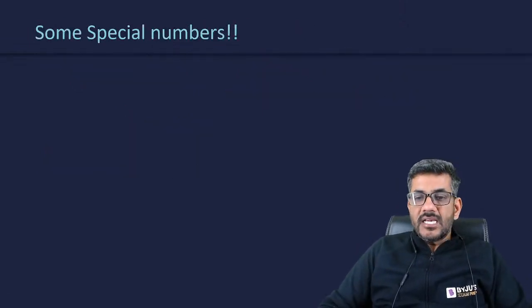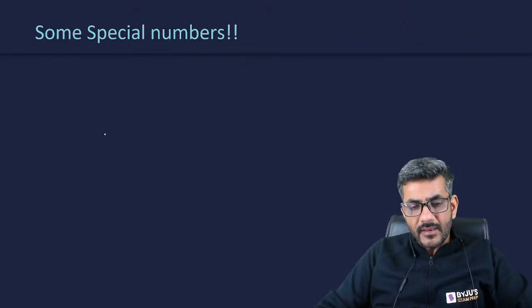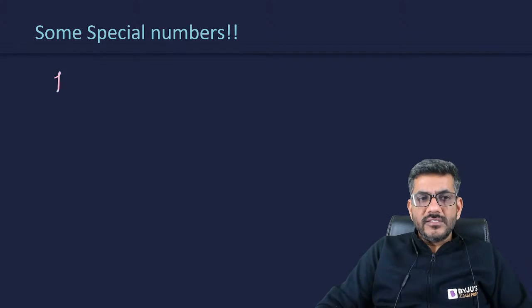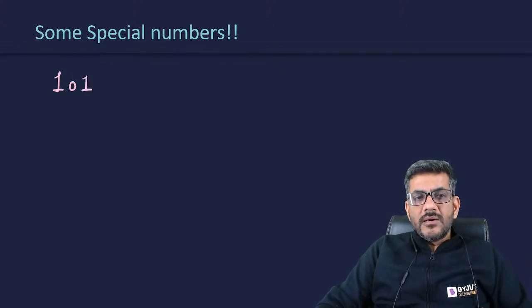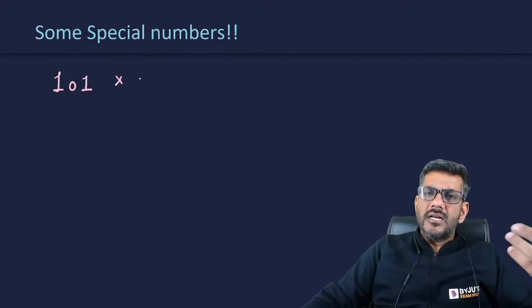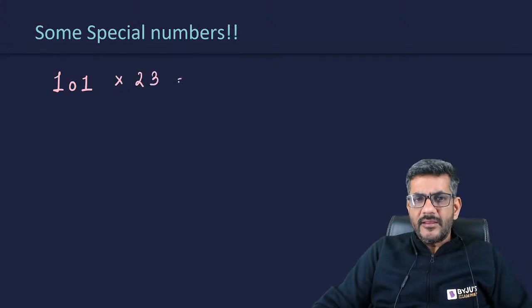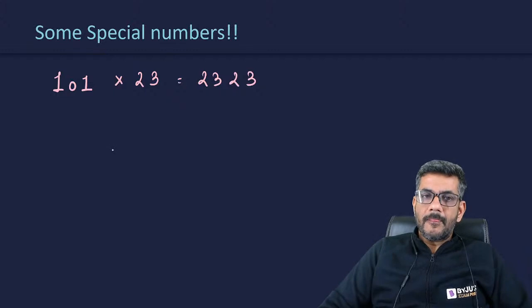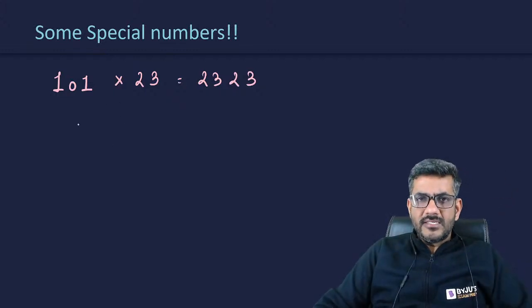सम स्पेशल नंबर्स, यहां पे जब मैं बात कर रहा था इनके बारे में तो कुछ एक स्पेशल नंबर्स हैं जो मेरे दिमाग में आए, राइट. Two special numbers are like 101. 101 is a number which whenever is multiplied with a double digit number, let's say I multiply by 23, the double digit number would repeat itself. It will become 2323, right? You multiply any double digit number with it, it will become 2323.